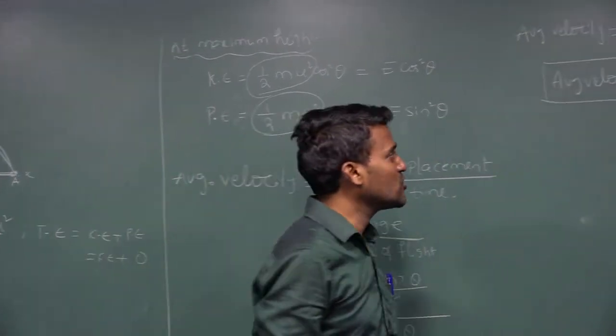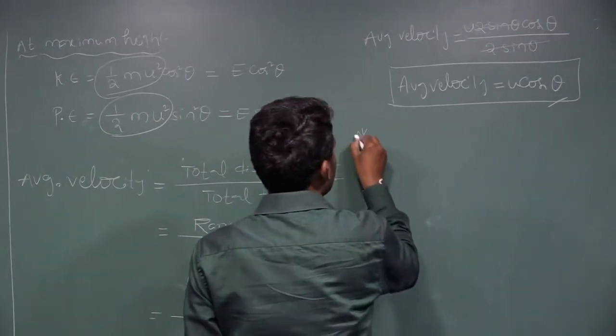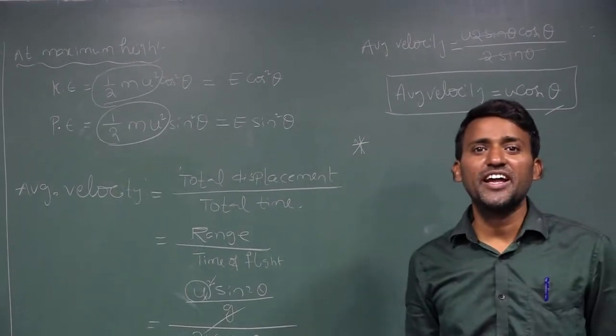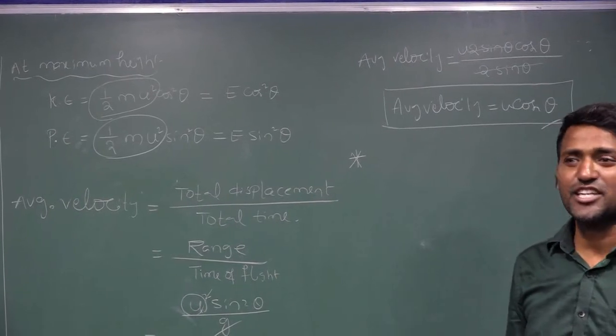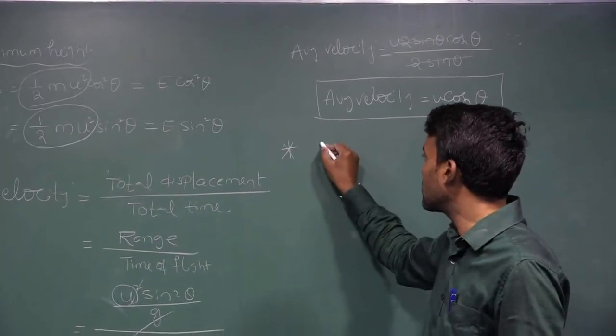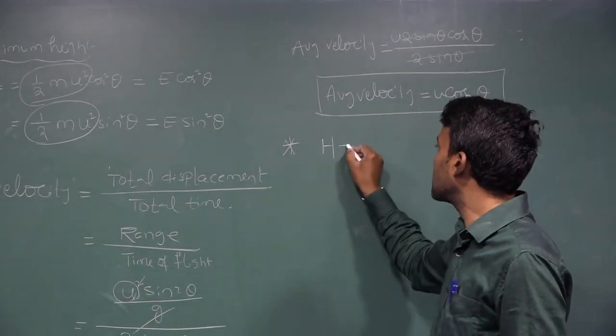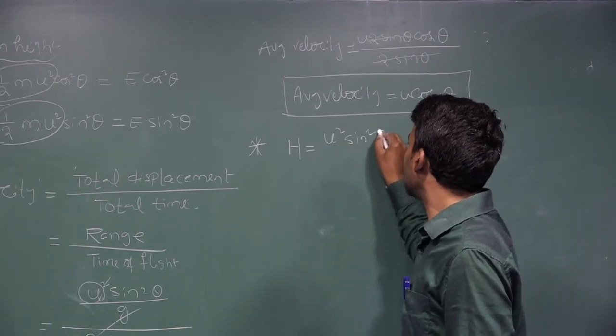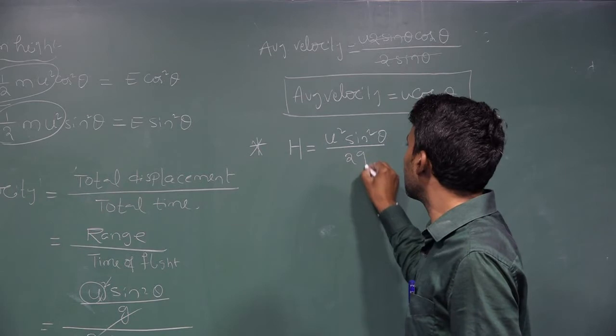Now we can go on to find the relation between the maximum height h and the range. What is the maximum height equation? It is u square sin square theta divided by 2g.